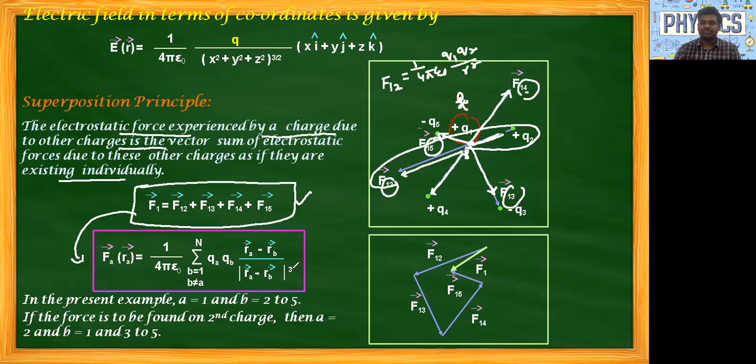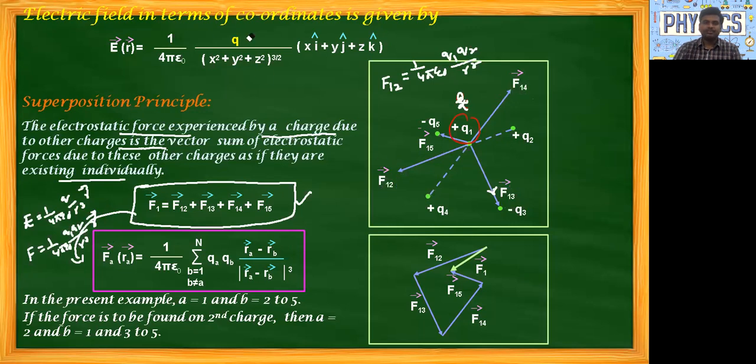all to the power of 3, because here we are using vector form, that is electric field is equal to electric field formula 1 by 4 pi epsilon naught Q by R cube into R bar in vector form. Similarly force formula 1 by 4 pi epsilon naught Q1 Q2 by R cube into R bar. Here our R bar is the position vector. Here it is the two charges, so that is the change of position RA minus RB. Now see here, RA minus RB, and its magnitude, RA minus RB whole cube.